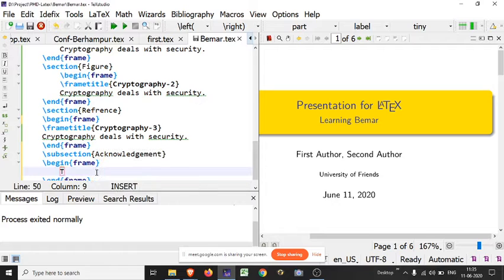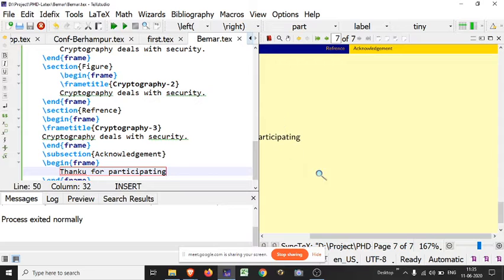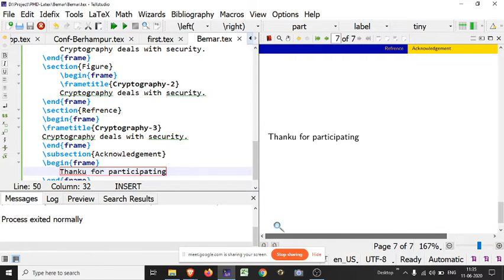Suppose I am writing thanks. Thank you for participating. The rest of the commands are the same as you have used in your LaTeX. For Beamer, you just have to set up a frame title, frame and section.